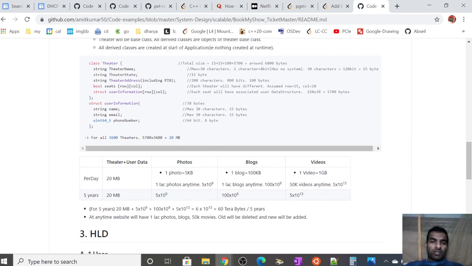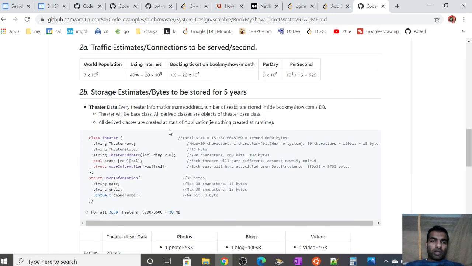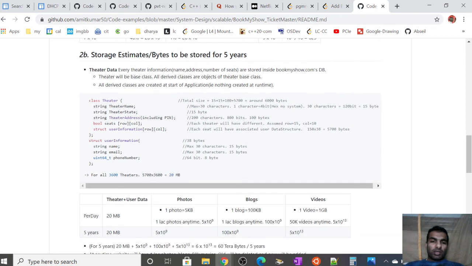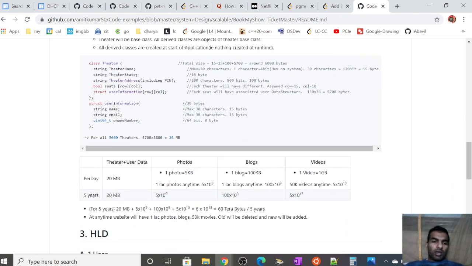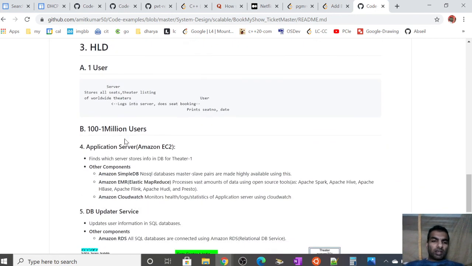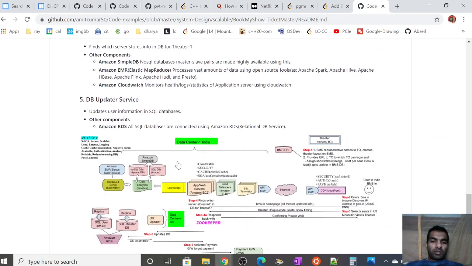So I believe this is the back of the envelope calculation for Ticketmaster. So that's all. I'll be discussing the high level design of Ticketmaster in the next video.